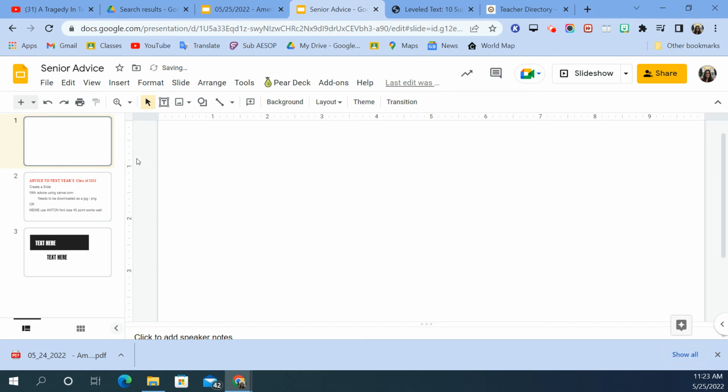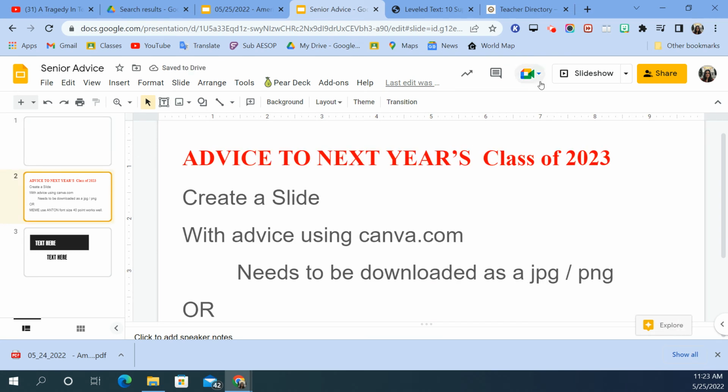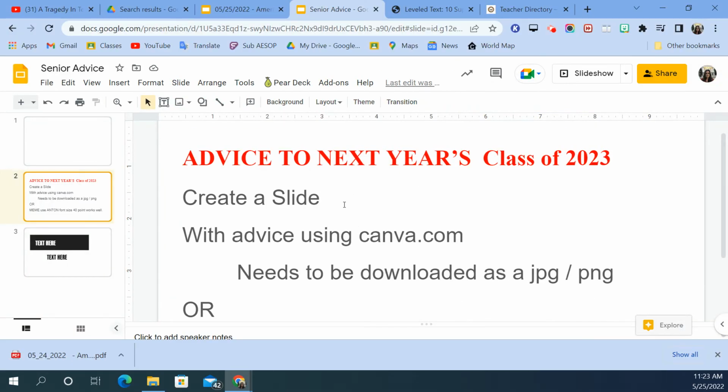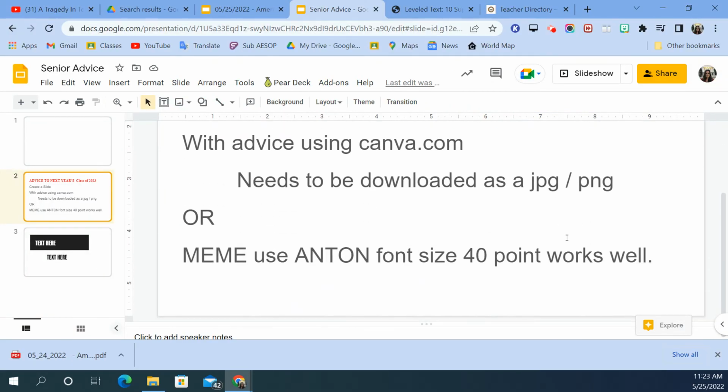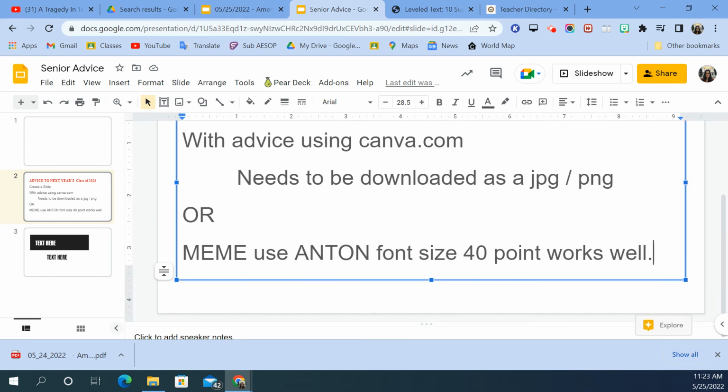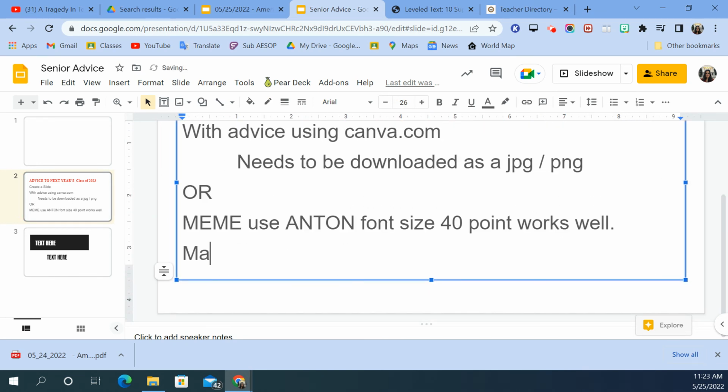Okay. So if you want to do some creativity with it, you could do that. But you definitely should be using canva.com. You're not just slapping words onto a slide, because you will not get the maximum of the 40 points. So, 30 points. So I'm going to add that actually on here. Maximum 40 points.